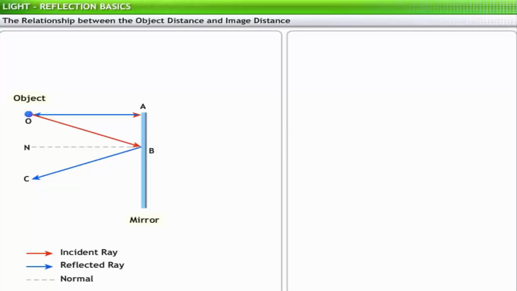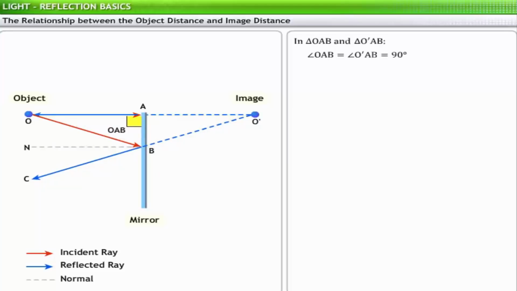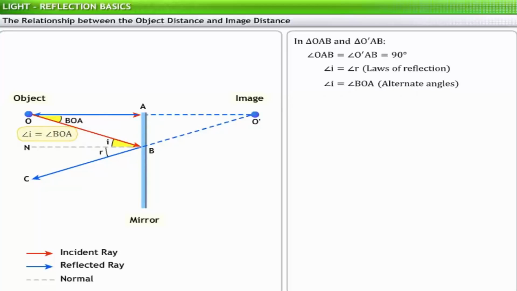The reflected rays AO and BC, being divergent, when extended beyond the mirror, meet at O dash to form the image. In triangles OAB and O'AB, angles OAB and O'AB are equal to 90 degrees. Also, based on the law of reflection, angle I is equal to angle R. Angles on alternate sides of the transversal on two parallel lines are called alternate angles and are always equal. Here, angle I and BOA are alternate angles. Therefore, angle I equals angle BOA.